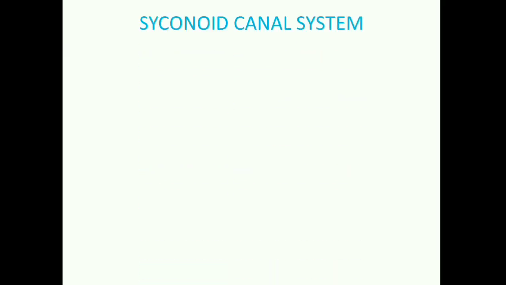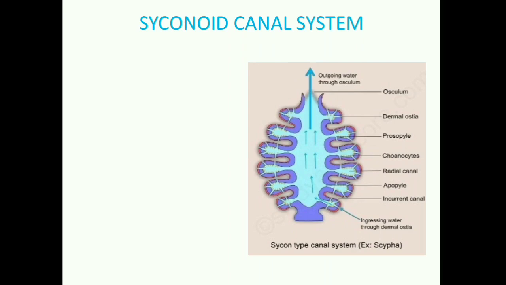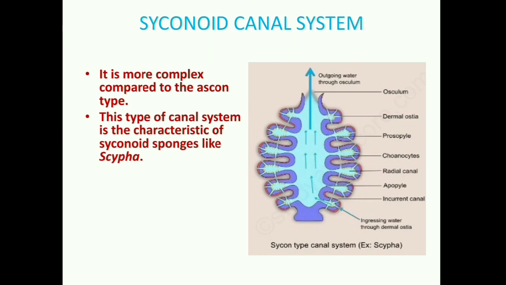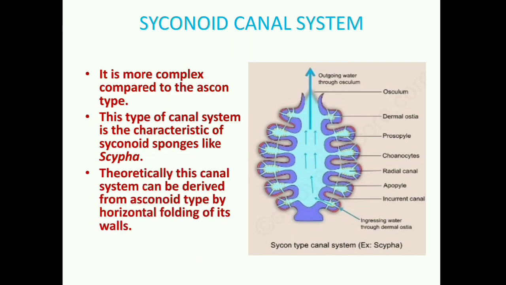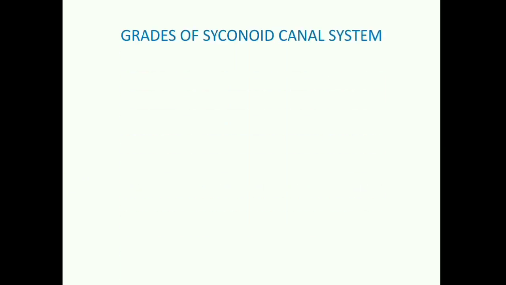Now the second type of canal system is syconoid canal system. This system is more complex as compared to asconoid canal system. You can see in the picture. Here you can find the body wall undergoes folding, and folding of the body wall results in the formation of various kinds of canals. That I told you already, three types of canals are there. So this system is somewhat more elaborate than Ascon type, and it is commonly found in syconoid sponges such as Scypha or Sycon.